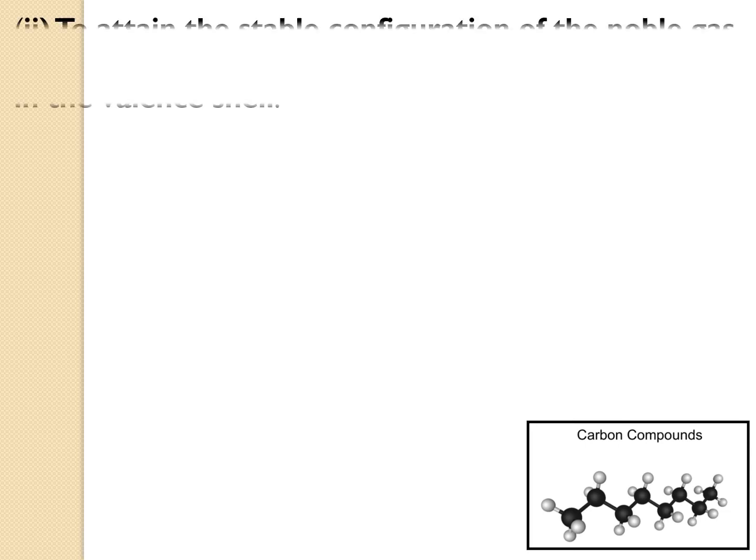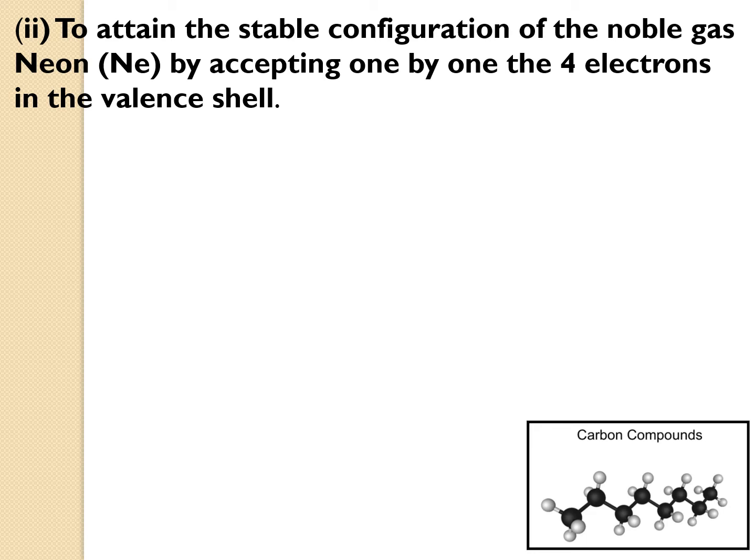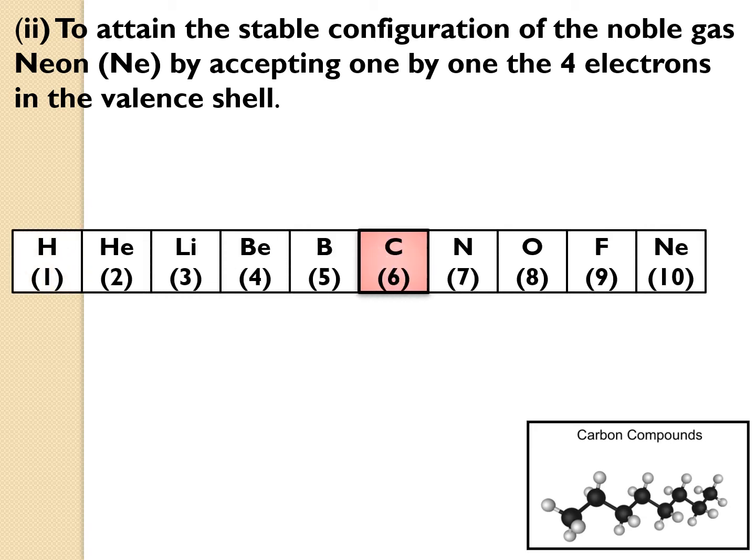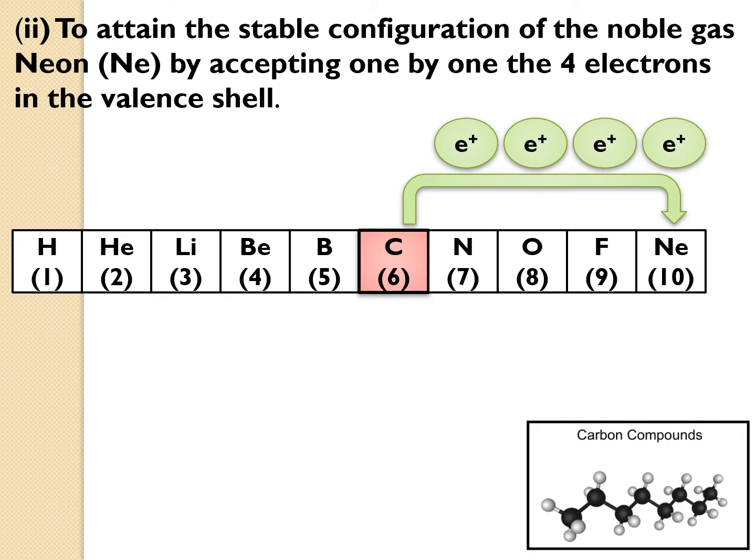Now let's see what is the next step. To attain the stable configuration of noble gas neon by accepting one by one the 4 electrons in the valence shell. In the previous step it was losing electrons, now it's moving to the right hand side, so it is gaining electrons. So this is your series of elements. From 6 to 10 it is increasing, so when it is increasing, the electrons are added. When the electrons are added, a negative charge is developed on the carbon. So it becomes an anion now.